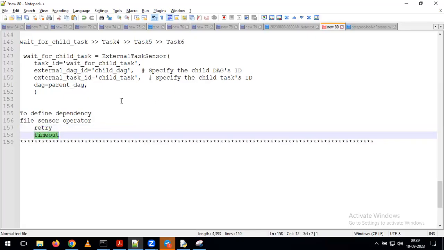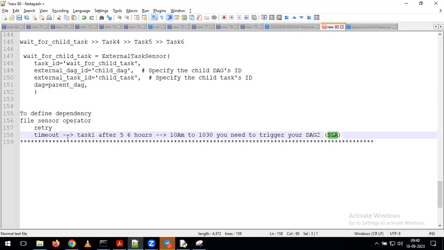Is this mandatory, sir, or shall we wait until? No, if you are not going to give the timeout, what will happen? For example, your task 1 is completing after around 5-6 hours, then it will wait for 5-6 hours. But your requirement is that at 10 a.m. you trigger the job, and by 10:30 you need to trigger your DAG2. That is the SLA. In real time, for every job, we are going to have a particular SLA.